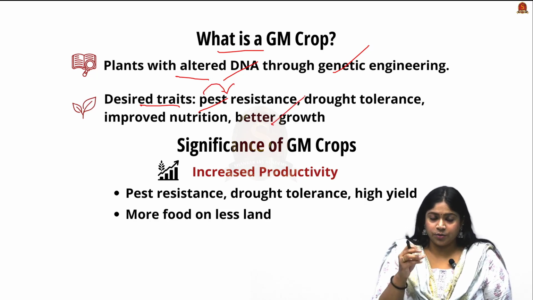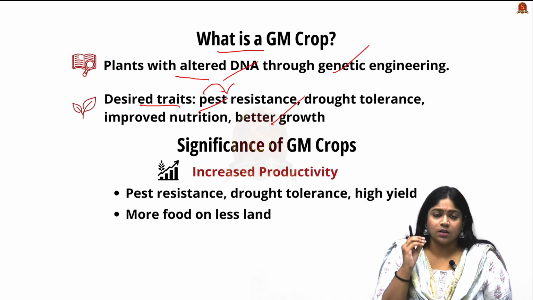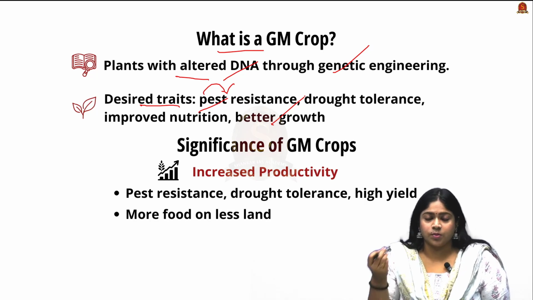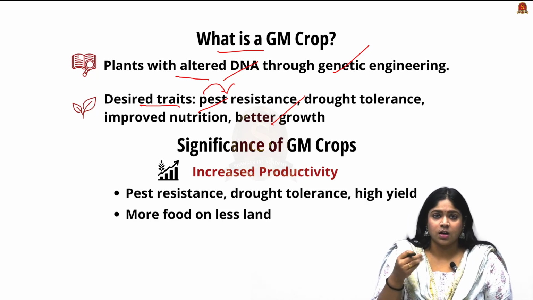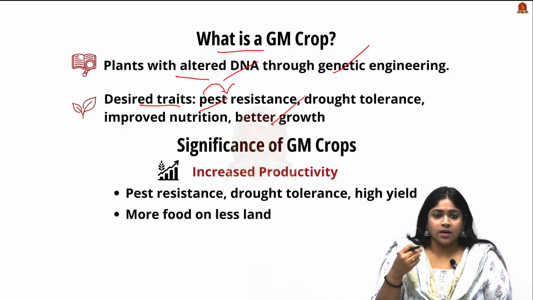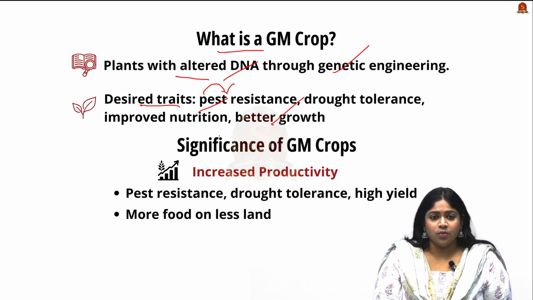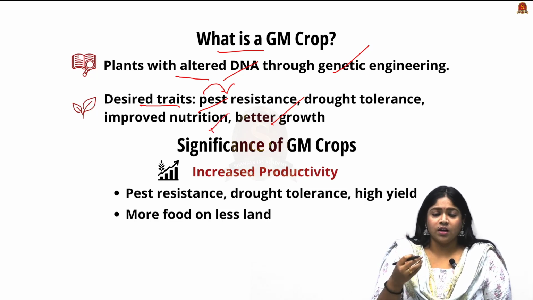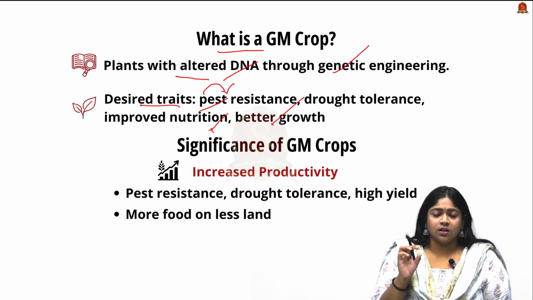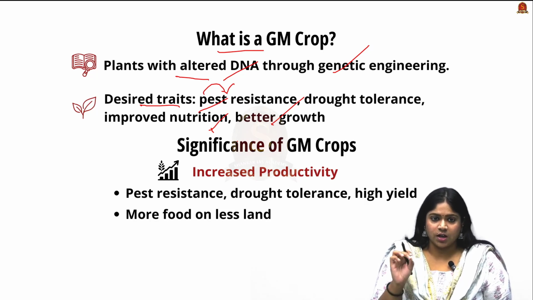Different genetically modified crops are created for different reasons, such as pest resistance, herbicide resistance, drought tolerance, and also improved nutrition, to address deficiencies of vitamins and so on. So these are the desired outcomes when it comes to the creation of genetically modified crops.